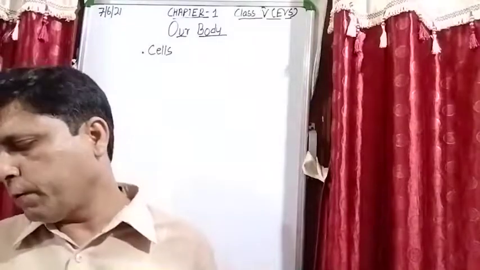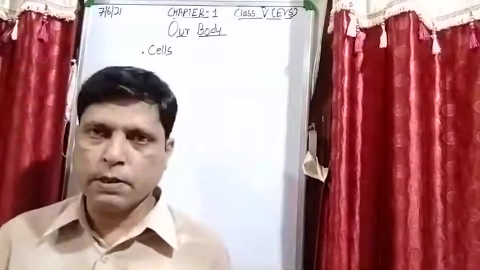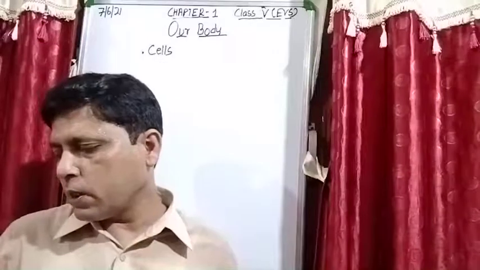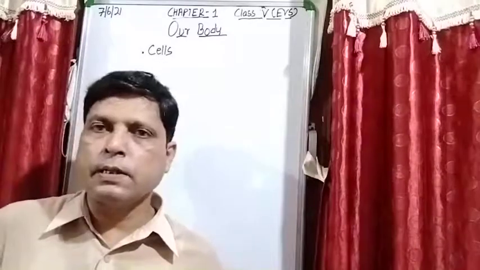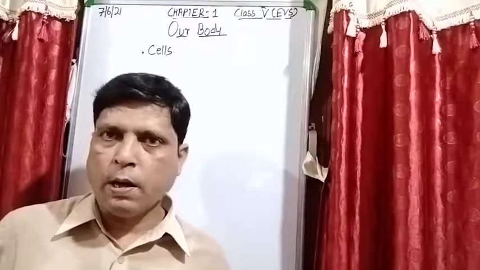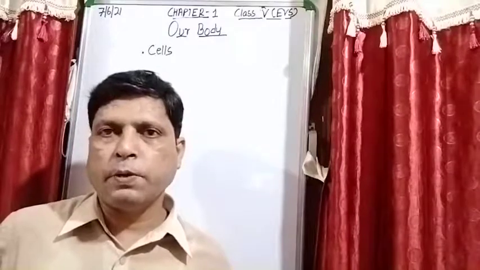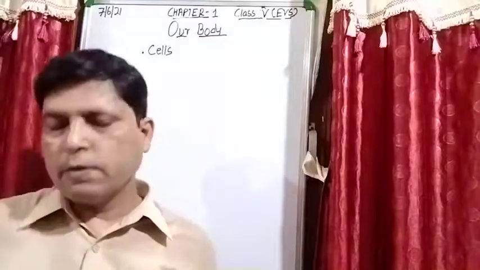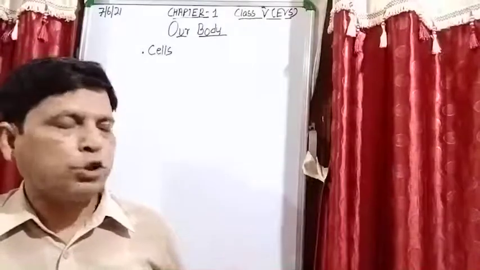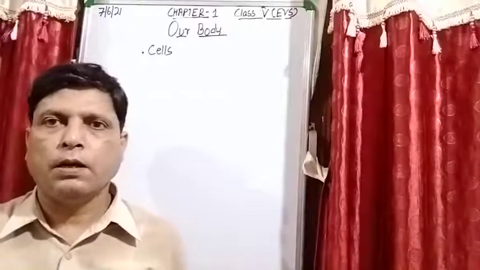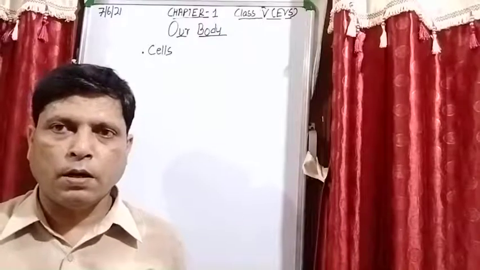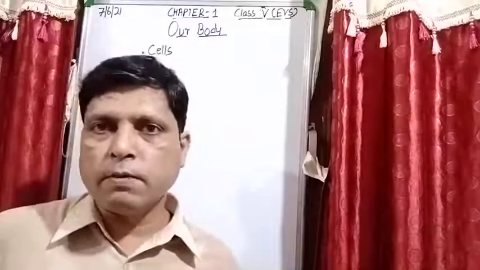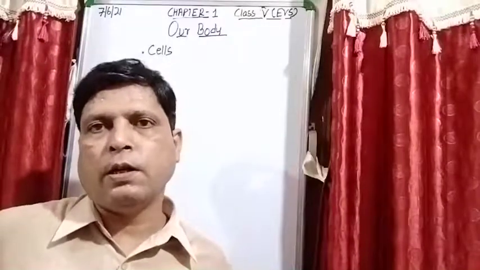And in this chapter we will study the digestive system, which I have already explained to you, the respiratory system, and the circulatory system. I have already explained these in the previous videos. So the most important thing is that you are able to understand these different systems of the body.